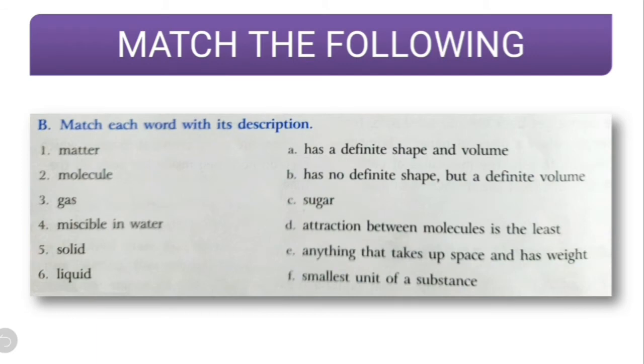Now let us see match the following. First one is matter. So matter is what? Anything that takes up space and has weight. So the correct answer will be E.